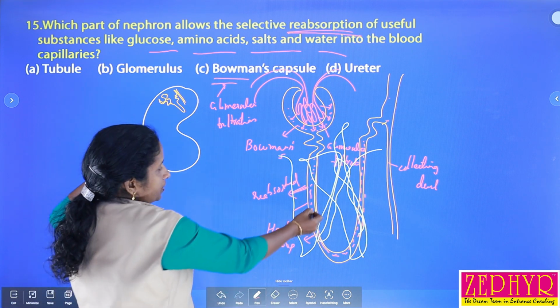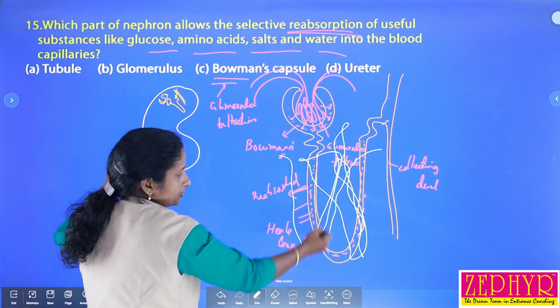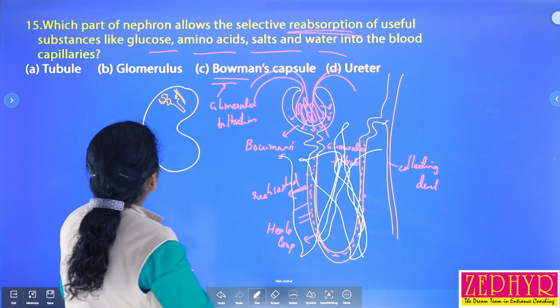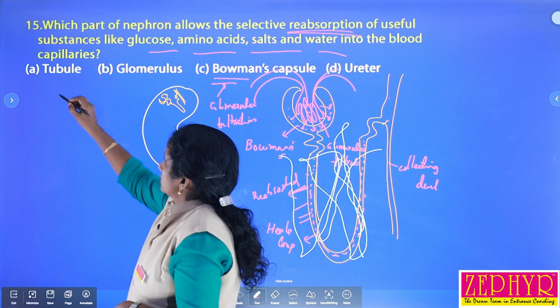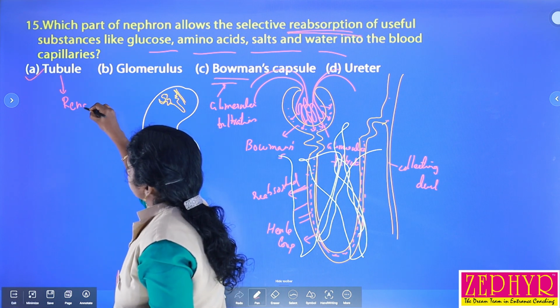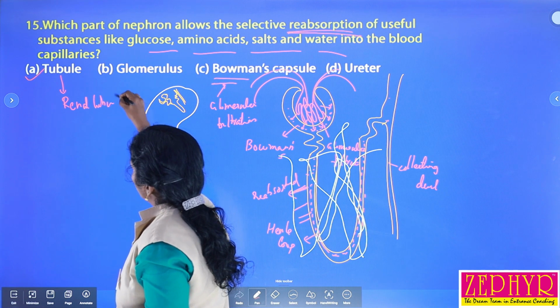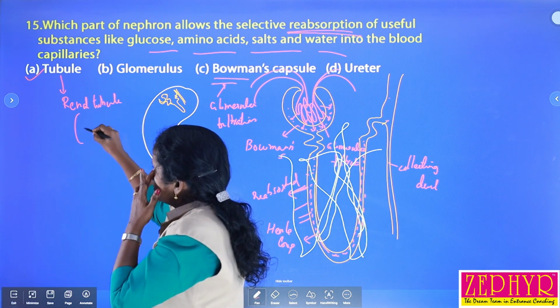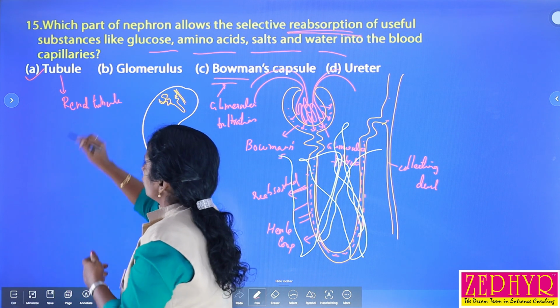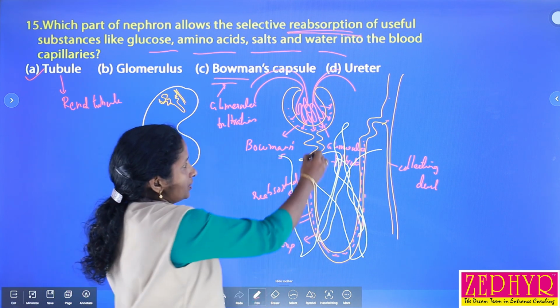The tubule structures are called renal tubules, and the U-shaped region is especially called the Henle loop. So we can select this one, renal tubule, or we can say the part of a nephron from here to here.